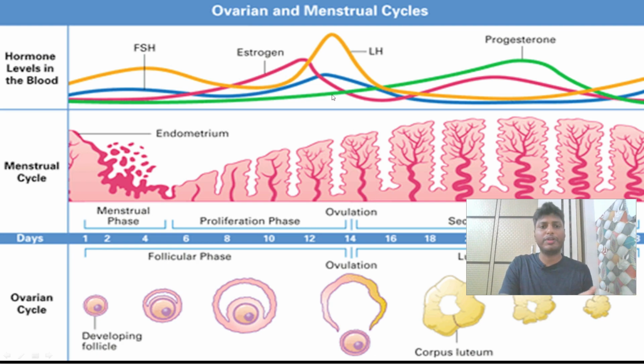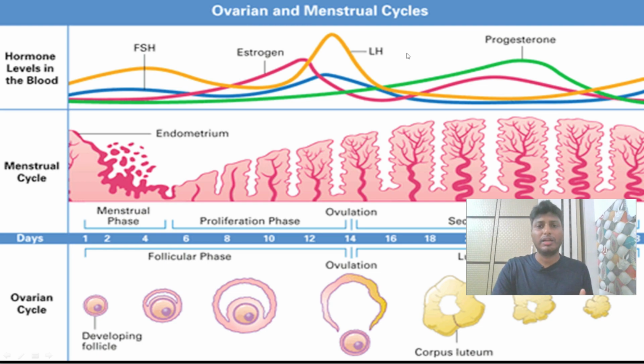As we go towards ovulation, the level of estrogen is also increasing. So why is estrogen important here? Estrogen is going to give a signal to the pituitary gland to release the hormone LH, the luteinizing hormone. LH is released again by the anterior pituitary, which in turn will promote the rupture of the Graafian follicle, which we said occurs on the 14th day. So under the influence of LH, the Graafian follicle ruptures and releases the ovum. So estrogen triggers the pituitary gland to release LH, and that's why estrogen is very, very important.